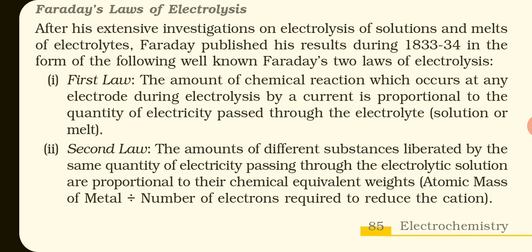The first law of Faraday's laws of electrolysis: the amount of chemical reaction which occurs at any electrode during electrolysis by a current is proportional to the quantity of electricity or charge passed through the electrolytic solution or its melt.